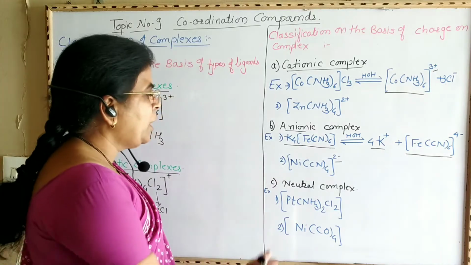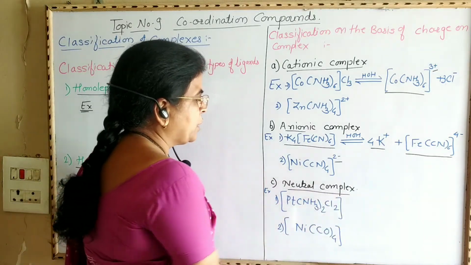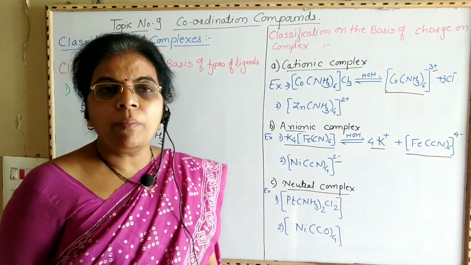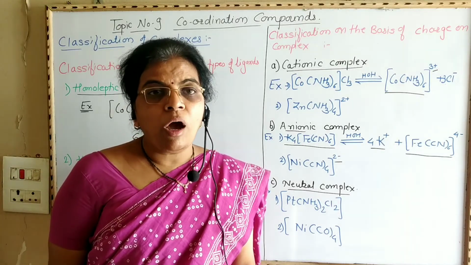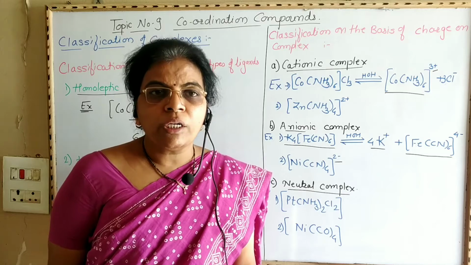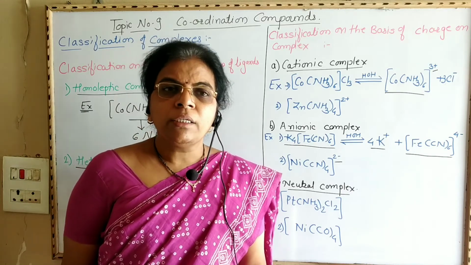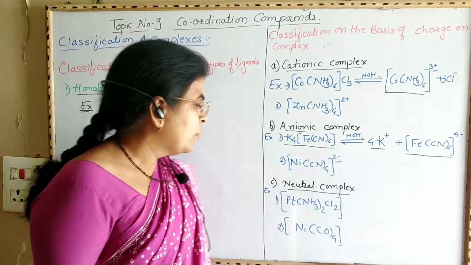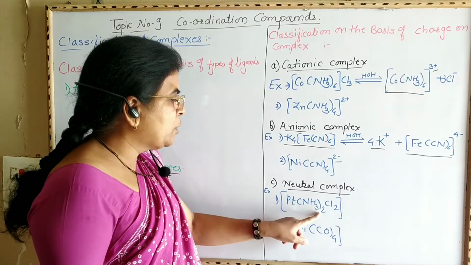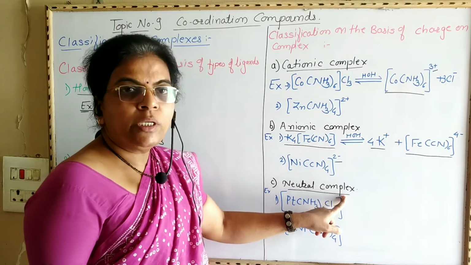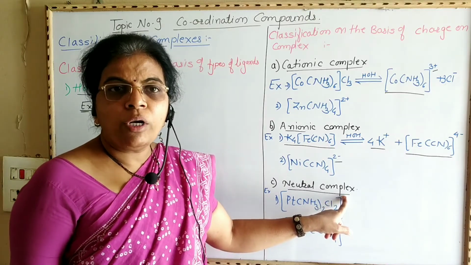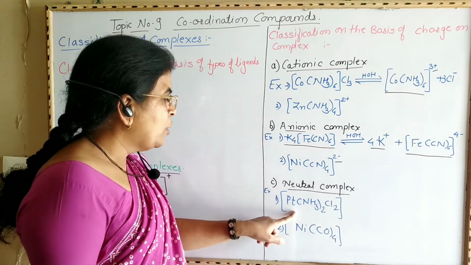Now we are going to see the last type, neutral complexes. The coordination compound which does not possess any positive or negative charge on the coordination sphere is called a neutral complex. For example, [Pt(NH3)2Cl2]. Here on the coordination sphere there is absence of positive or negative charge and therefore it is a neutral complex.